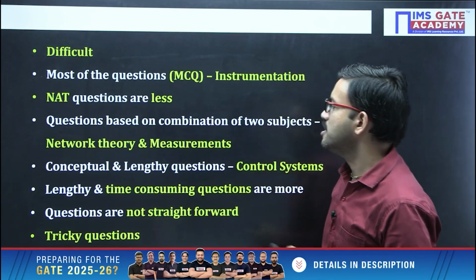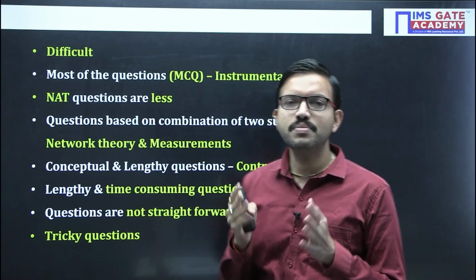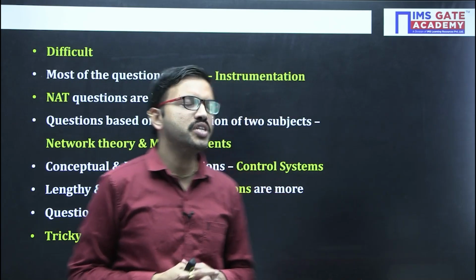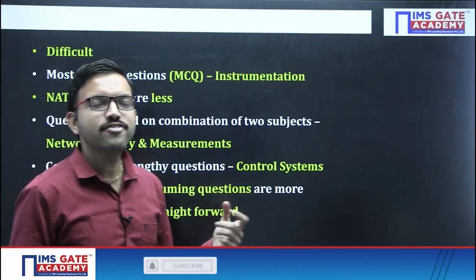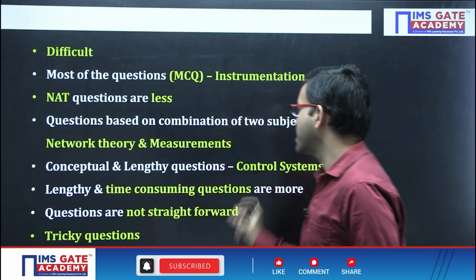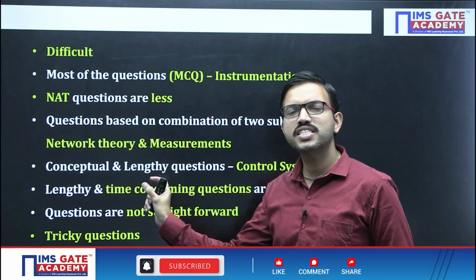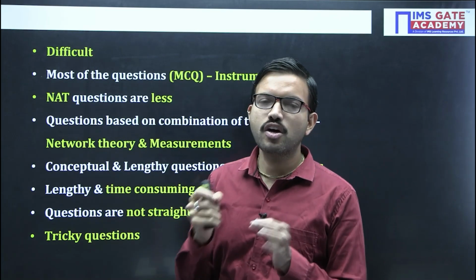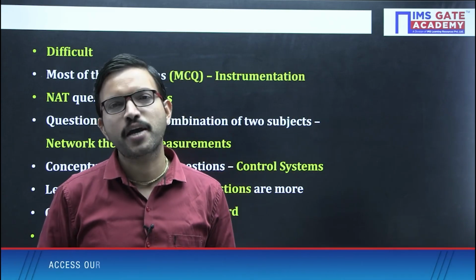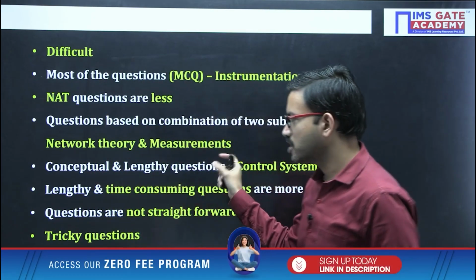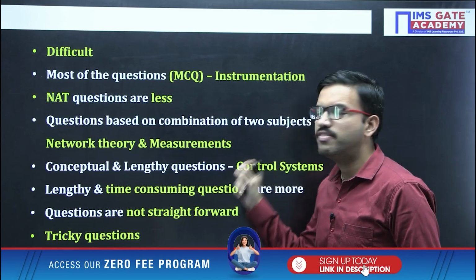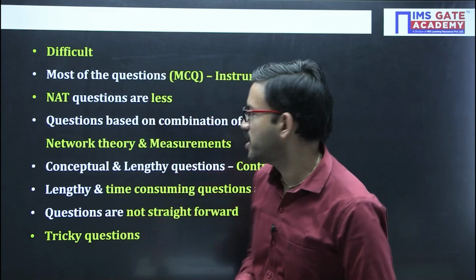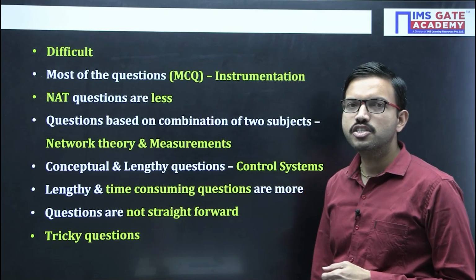Okay, similarly, in general control system is a basic and scoring subject. In general, many students can easily score in control system. But unfortunately, even in the instrumentation paper, regarding control system they gave conceptual questions and lengthy questions. Lengthy questions means that for solving that particular question you definitely require more time. So they kept questions like that regarding control system. Because of that, even though some students can perform very well in control system, it couldn't happen in this particular instrumentation 2025 paper.